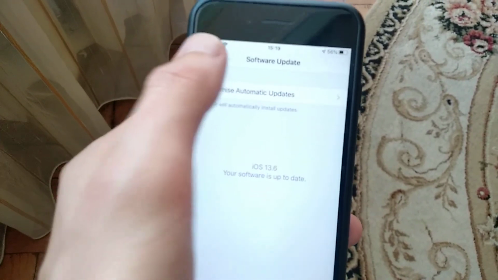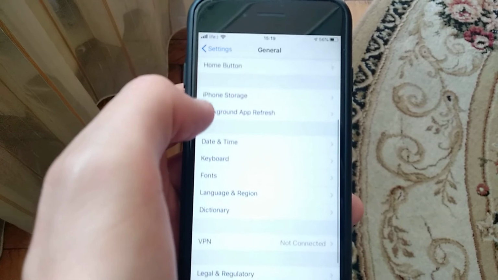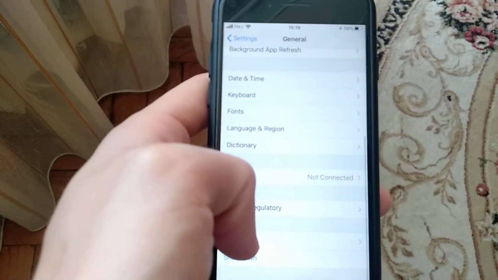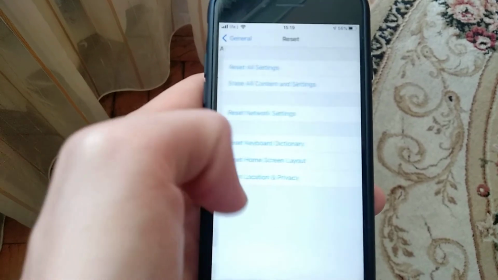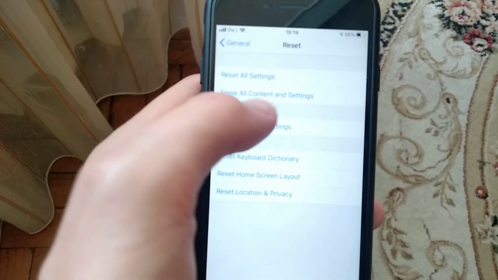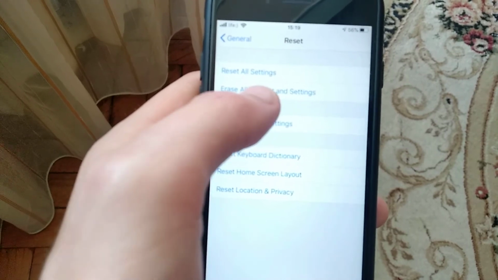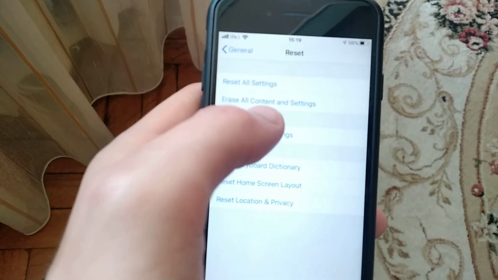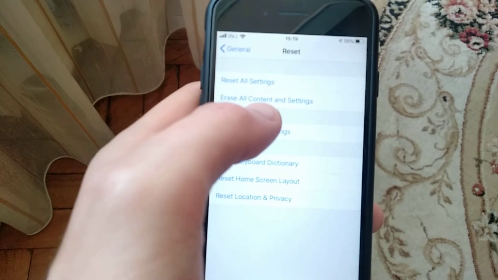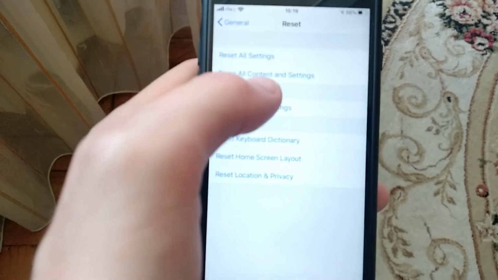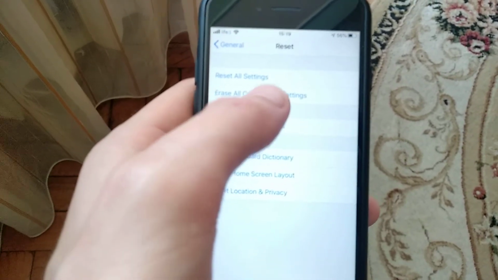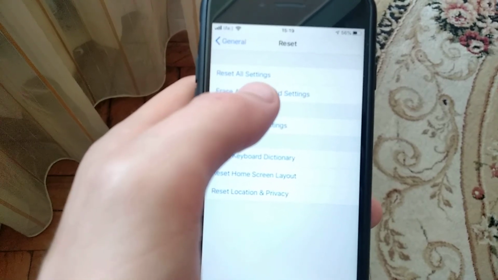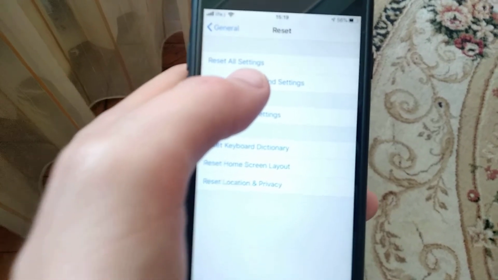And also, if it doesn't help you, the latest variant you can also do is to go to reset and just choose here erase all content and settings. But you need to know that if you didn't save your photos and documents and some files to your iCloud, it will delete all of your files. That's why you just need to do it only as the latest variant.